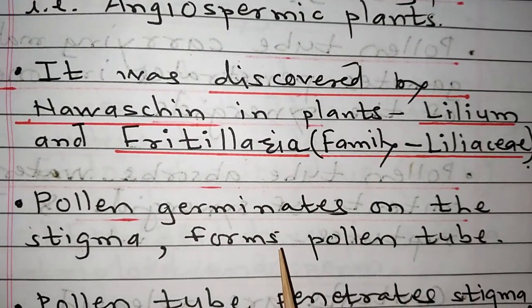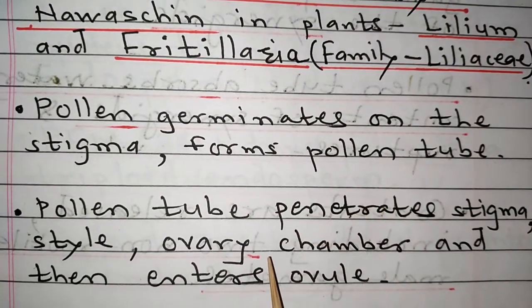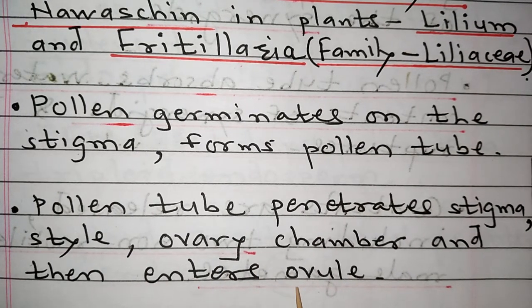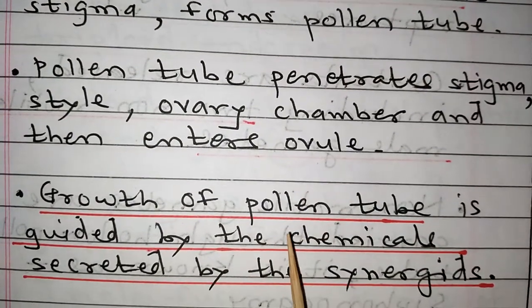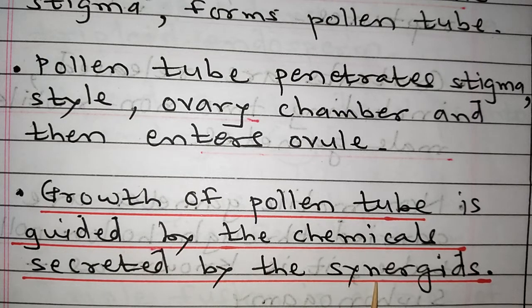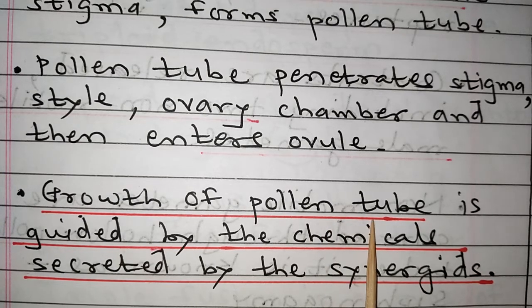Then pollen germinates on the stigma and forms a pollen tube. We have seen this in pollen-pistil interaction. The pollen tube penetrates through the stigma, style, ovary chamber and then enters the ovule. An important feature is that the growth of the pollen tube is guided. The pollen tube gets its path by a chemical secreted by the synergids. So the synergids secrete a certain chemical substance, which helps the entry of the pollen tube towards the embryo sac.